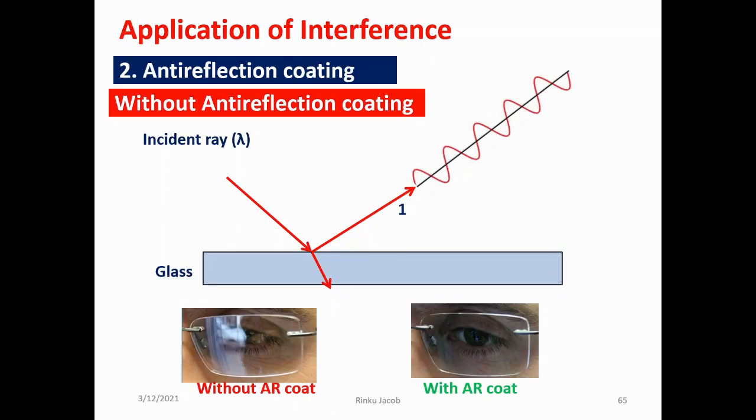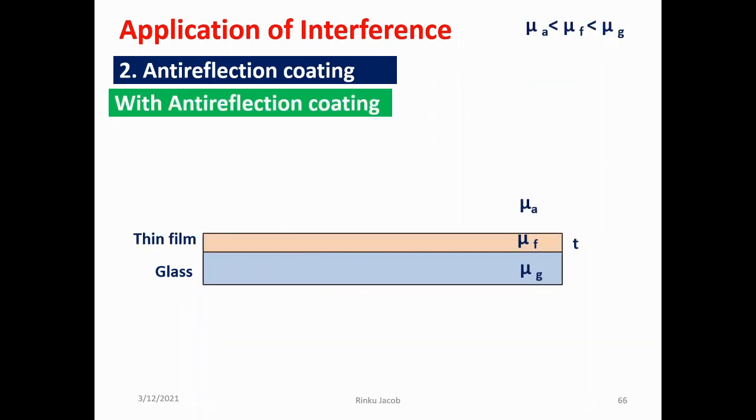Another application of interference is in the case of anti-reflection coating. When light falls on a normal glass, it gets partially reflected from the surface of the glass. To minimize the reflection, we make use of the interference of light. For that, first a thin film of material having refractive index less than that of the glass is coated onto